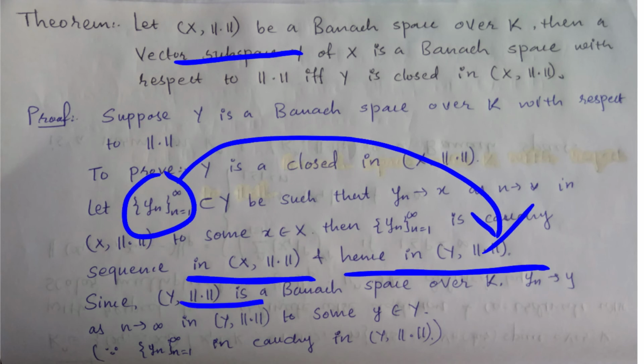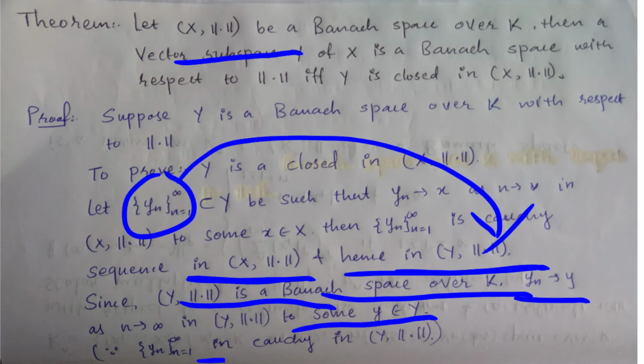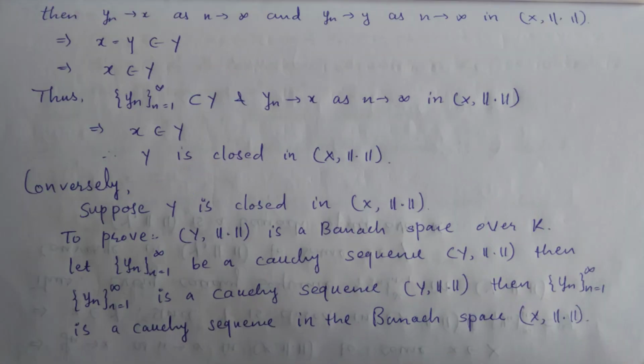Since Y with this norm is a Banach space over K, yn converges to some point y in Y as n tends to infinity, because yn is a Cauchy sequence in space Y with this norm, right.